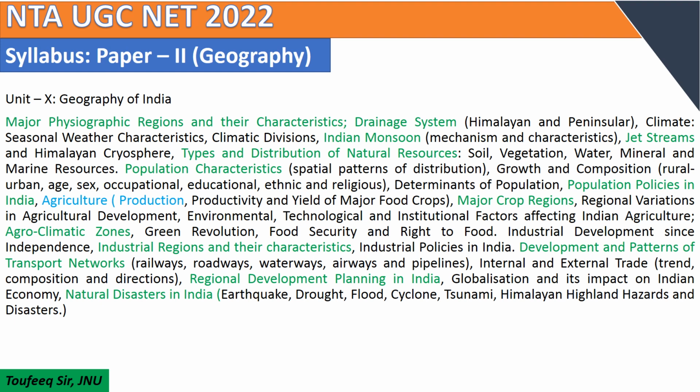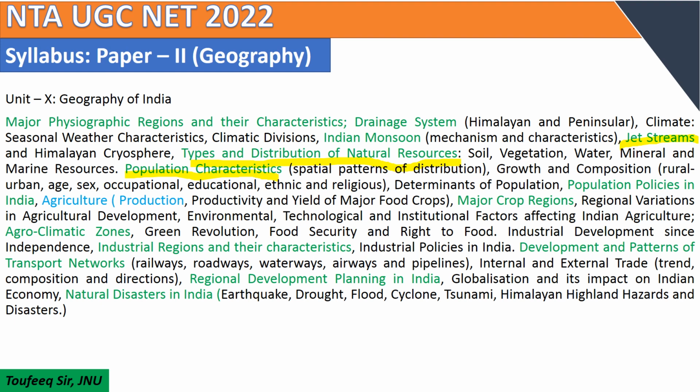The major portions from which questions are asked are the major physiographic regions and their characteristics, drainage system, climate, seasonal weather characteristics, climatic divisions, Indian monsoon and jet streams, types and distribution of natural resources, and population characteristics.